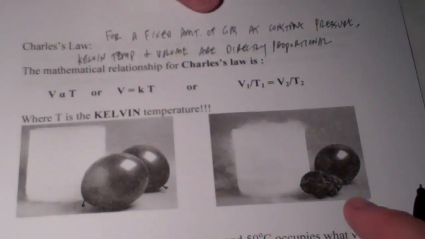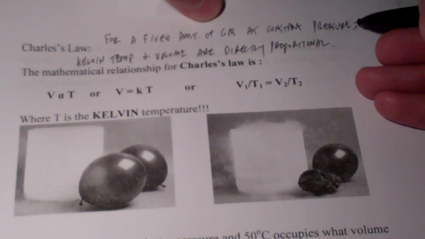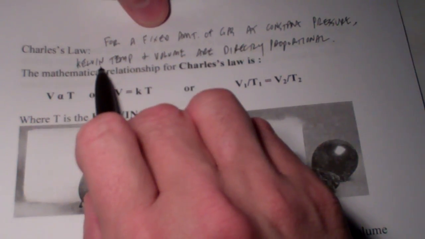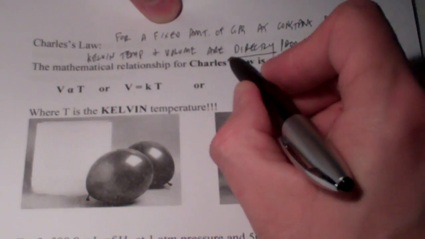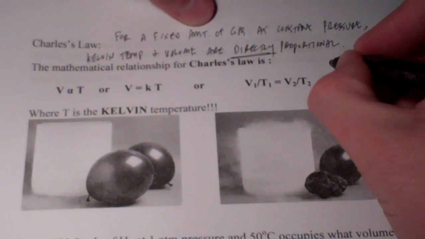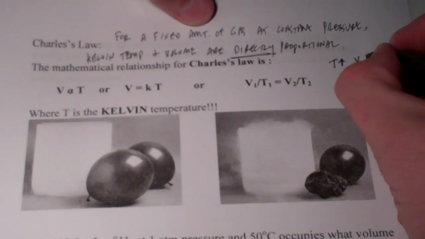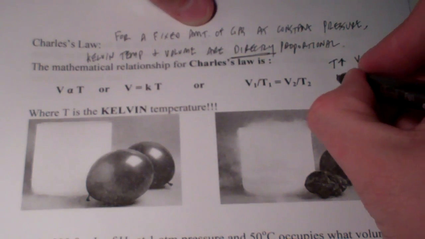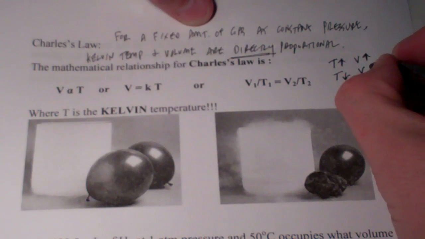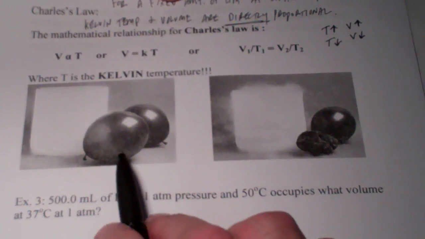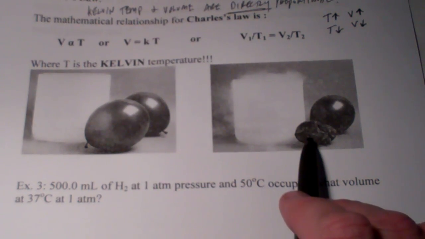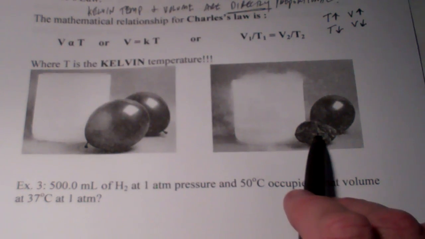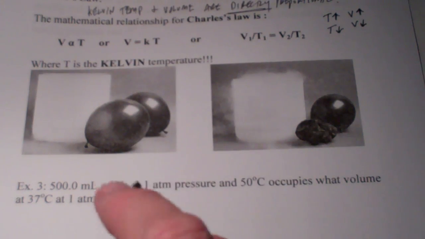So compared to Boyle's law, we have a couple of differences here. Here we're keeping pressure constant instead of temperature. And here we're changing the Kelvin temperature and we're seeing its effect on the volume. And this time it's directly proportional. If temperature goes up, volume goes up right along with it. Or, if temperature goes down, volume goes down right along with it. Of course, if I take a balloon and dip it into some liquid nitrogen, the balloon will decrease in volume. It's getting colder. The molecules are getting closer together.